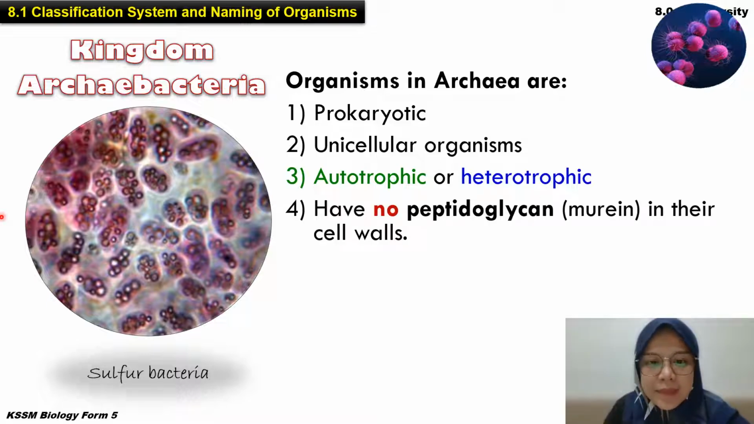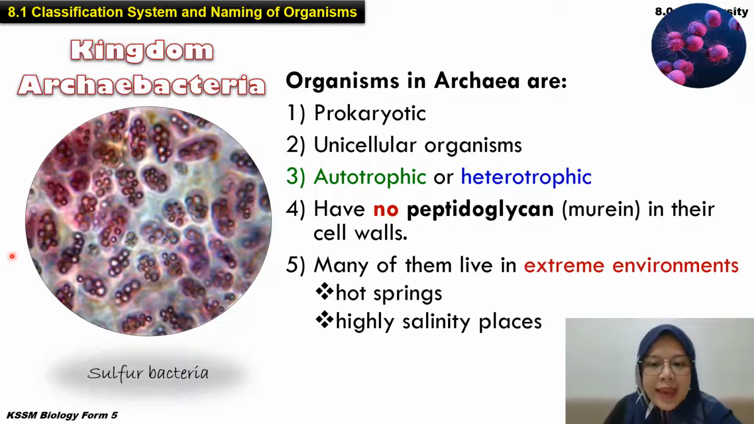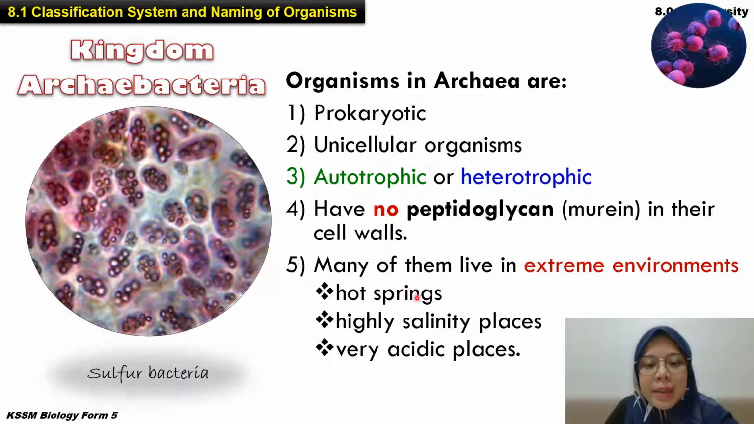And number 4, right? For the Archaebacteria, it has no peptidoglycan in their cell wall. You need to focus on number 4, to do comparison between the kingdom Archaebacteria and Eubacteria later on. And many organisms under this kingdom live in the extreme environment. For example, in hot spring, highly saline places, and also very acidic place.